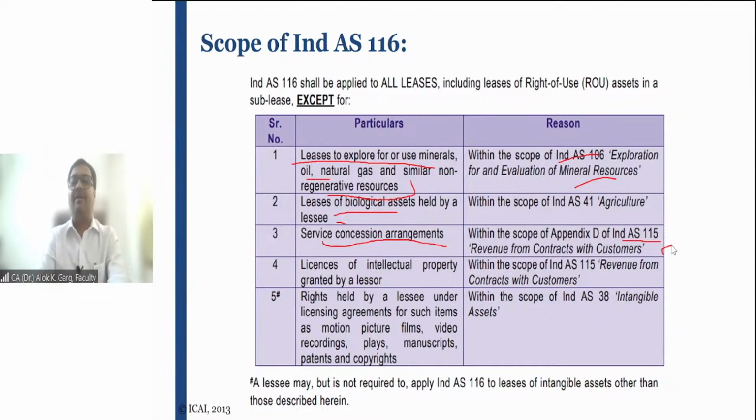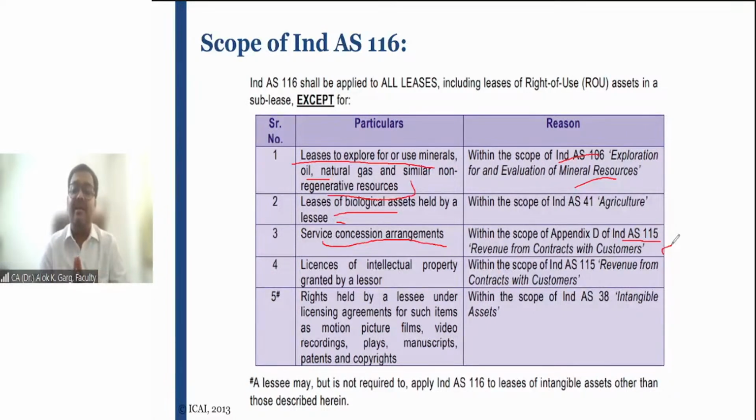And for 20, 30 years, they will collect toll and they will earn the income. So this arrangement is known as a service concession arrangement, right? It's not that the government has given this infrastructure to this private company for a period of 20 or 30 years, so it will be a lease contract. It will not be a lease contract. This arrangement is known as a service concession arrangement, and it is already covered in Appendix D of IND AS 115.